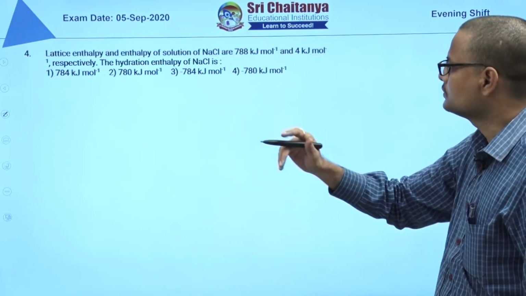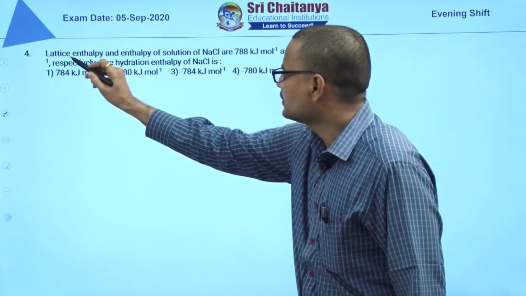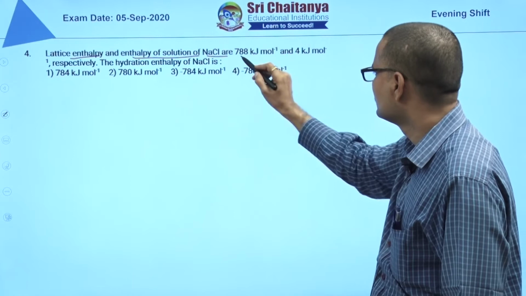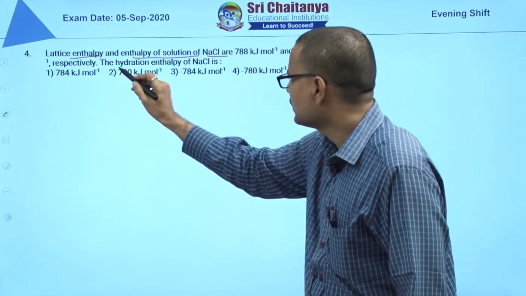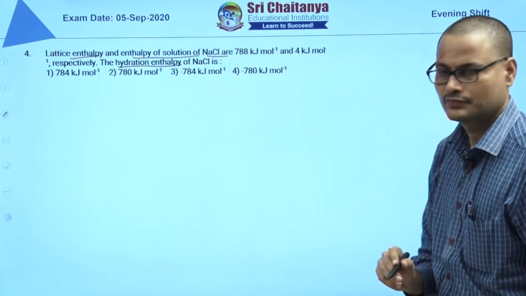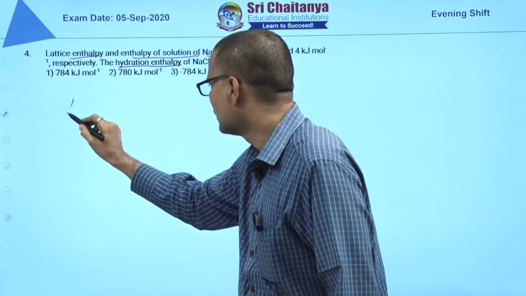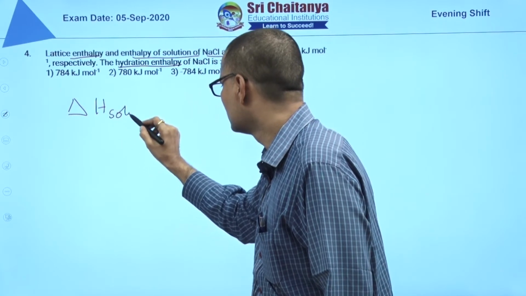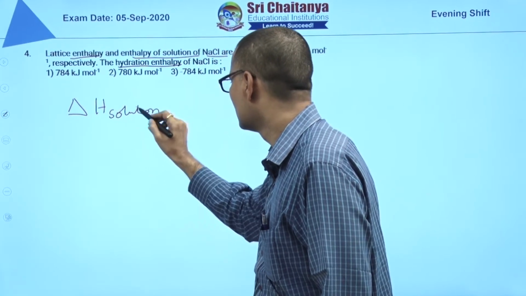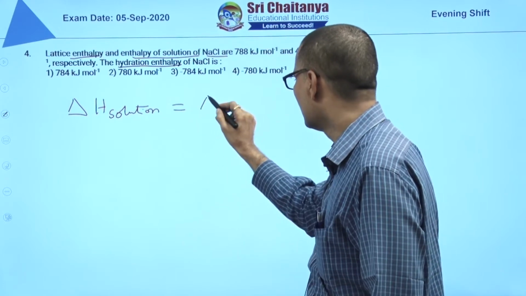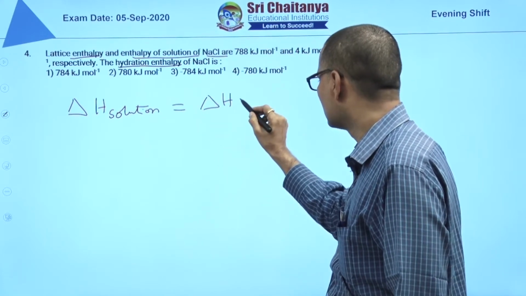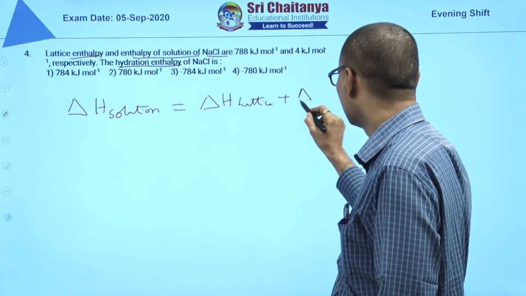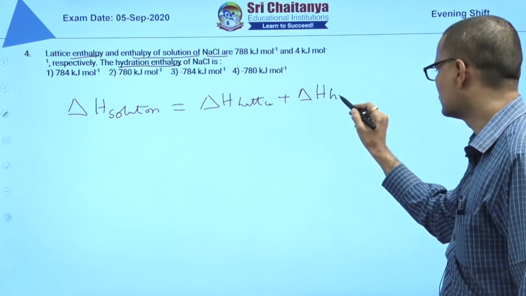Now we see the fourth question. Lattice enthalpy and enthalpy of solution of NaCl are given. What you have to find is hydration enthalpy. You know delta H enthalpy of solution is equal to delta H lattice enthalpy plus delta H hydration.